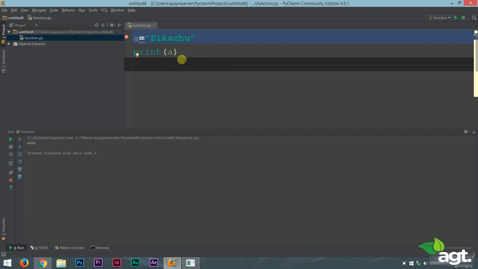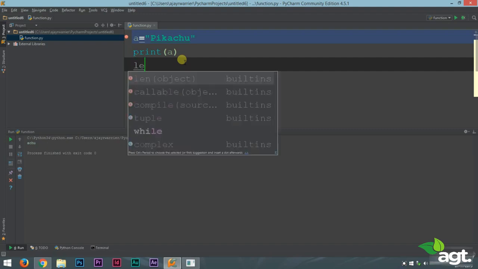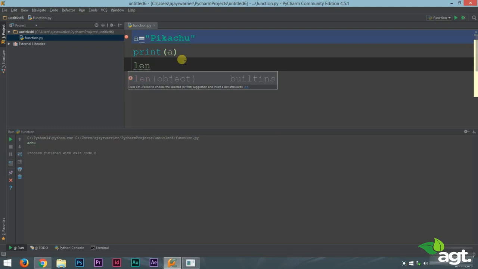There is a very simple way to do this. Now the best part about Python is that it has done all the work for us. We don't have to do all the hard work. Most of the work is already done by Python. So suppose you want to print the length of this string. There is an already made up function for this called len.